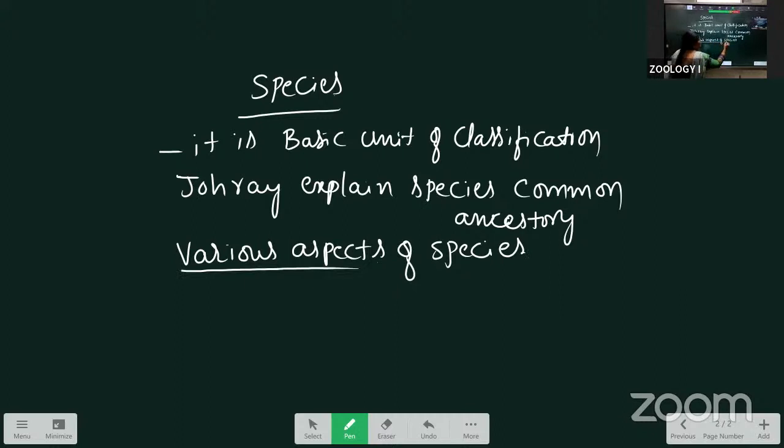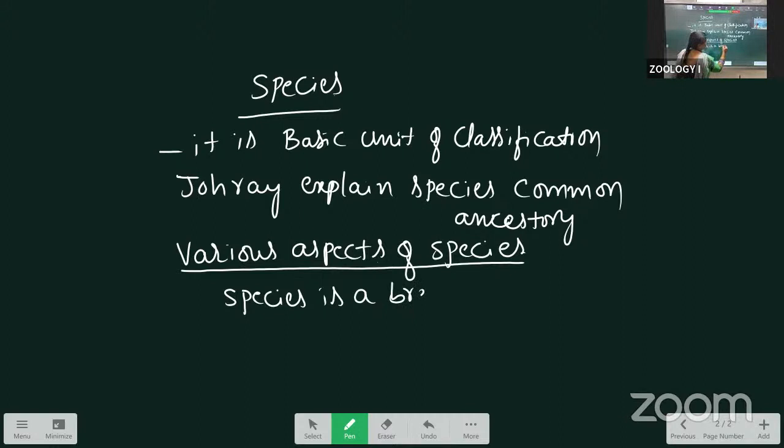The first one is the species is a breeding unit. What is the main definition of species? Interbreeding similar organisms sharing a common gene pool and giving fertile offspring is called a species.